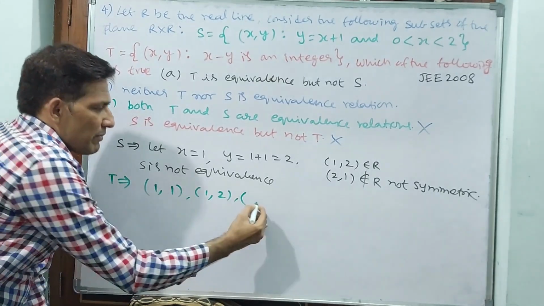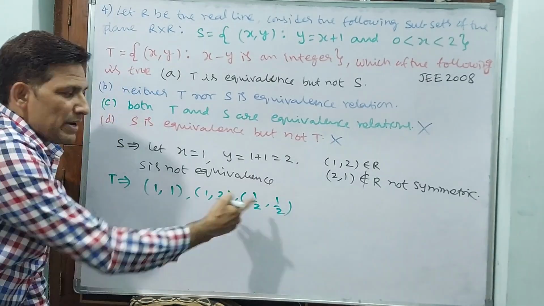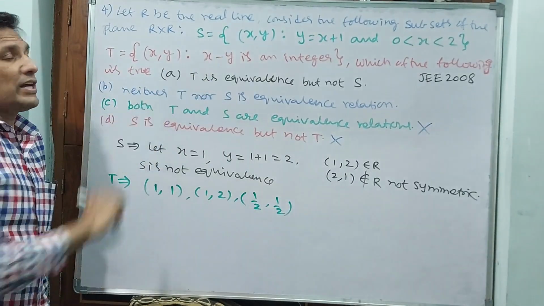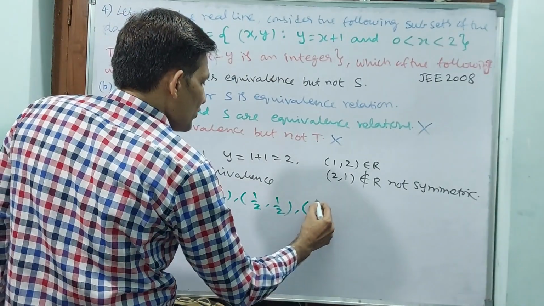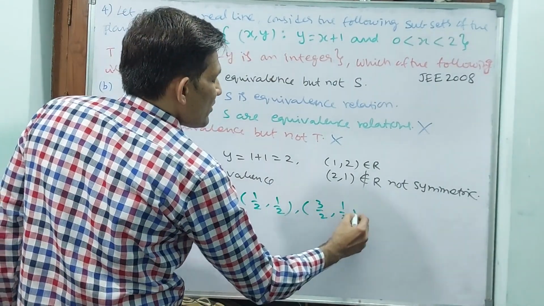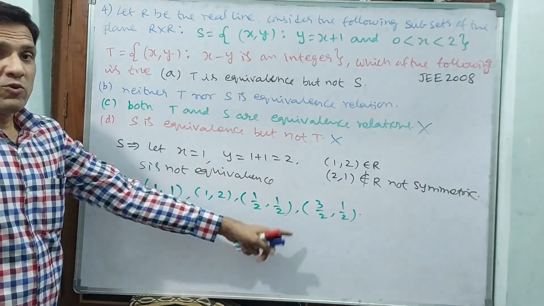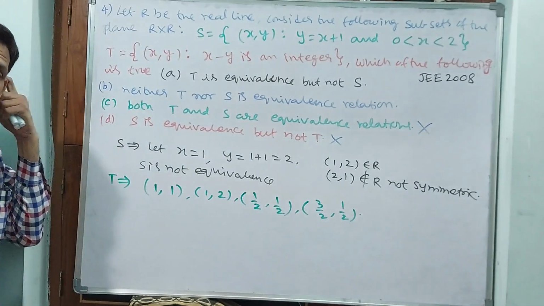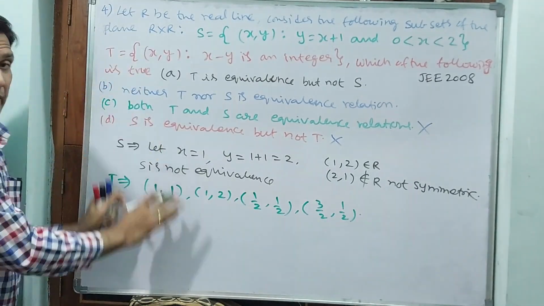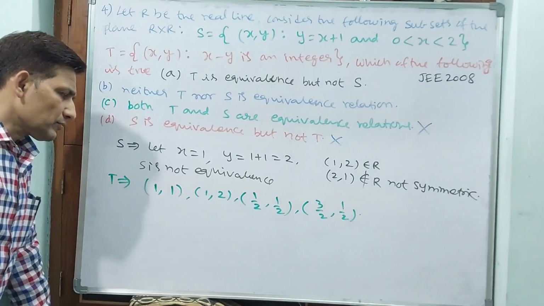That means rational numbers. See, if you take 1 by 2 and 1 by 2, minus gives 0. This is also a real number. If you take 3 by 2 and 1 by 2, 3 by 2 minus 1 by 2 is equal to 2 by 2, 1, an integer. This is also valid. See, we are checking whether the relation is valid or not. Valid. Now we go back up.